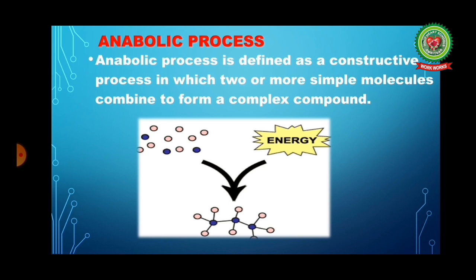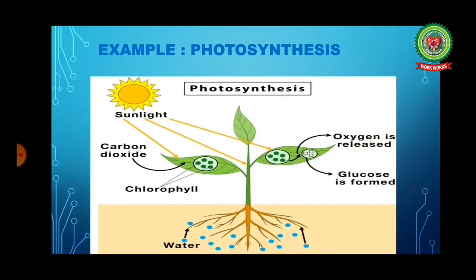In this diagram, many simple molecules are there, and all these simple molecules combine together by utilizing energy to form a complex compound. So the example for anabolic process is photosynthesis. Now, photosynthesis is defined as a process by which green plants make their food with the help of carbon dioxide, water, and chlorophyll in the presence of sunlight.